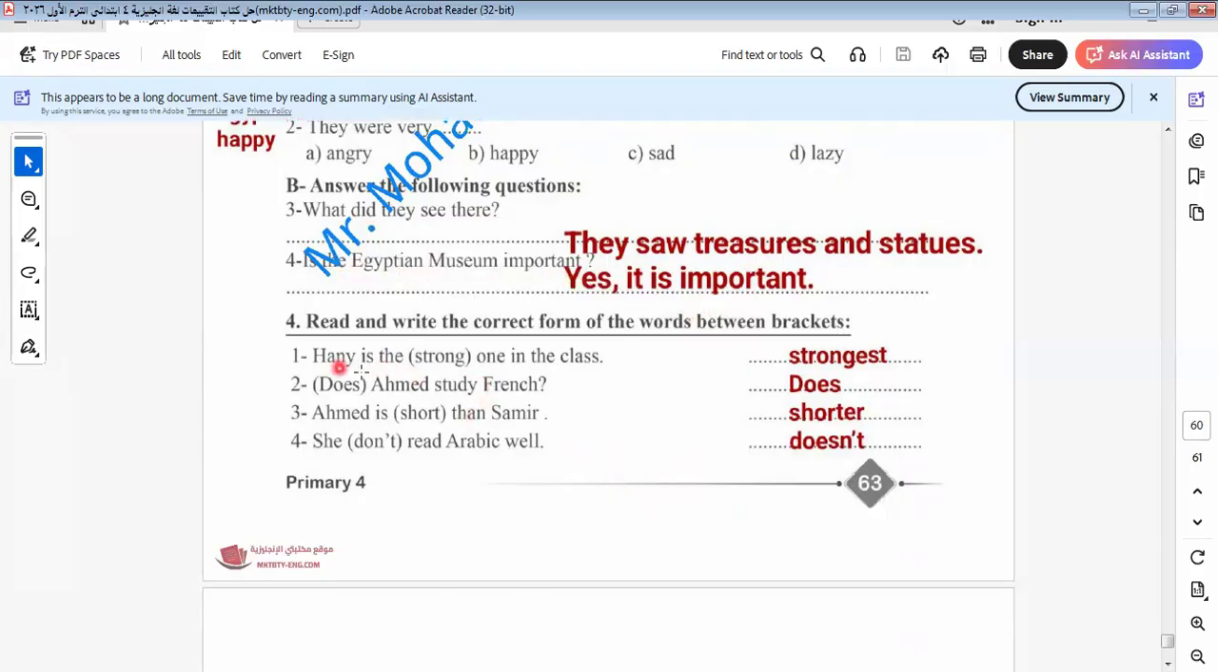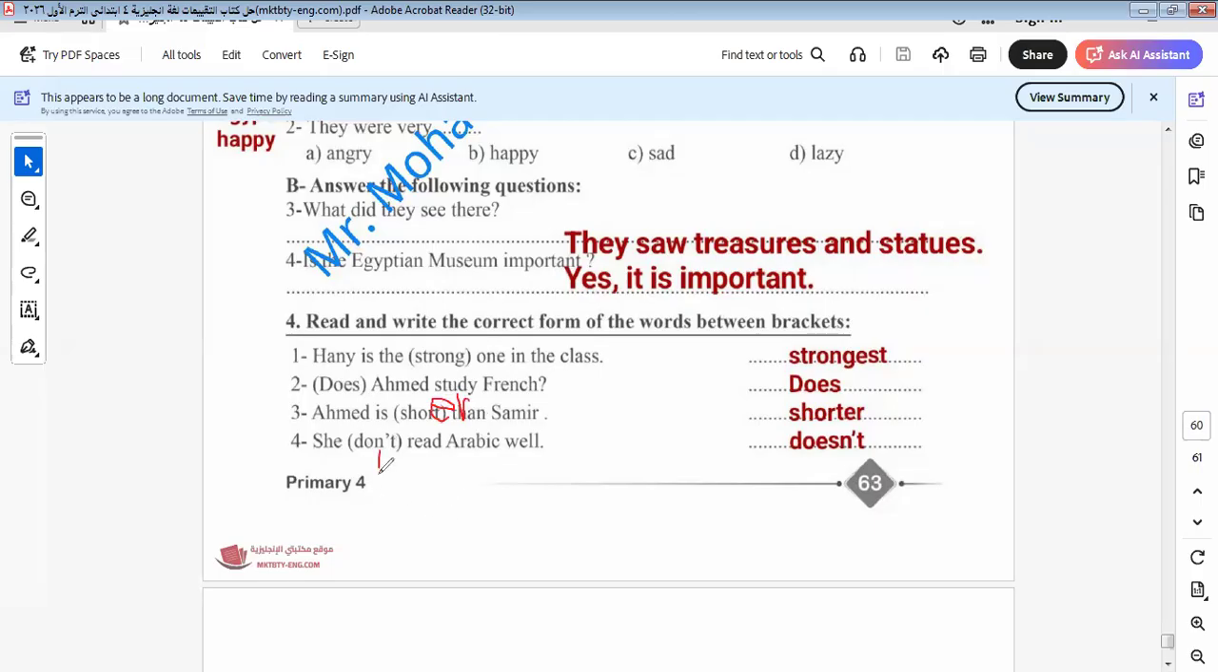When is the weather the strongest? Why strongest? Because there is a superlative. Does Ahmed study French? So here it is correct, we can't do any modification, because does and Ahmed is singular. Then Samir is short, then Samir is shorter than, adding what? Adding er to the adjective. Why? Because we have here than and we put er on the adjective.